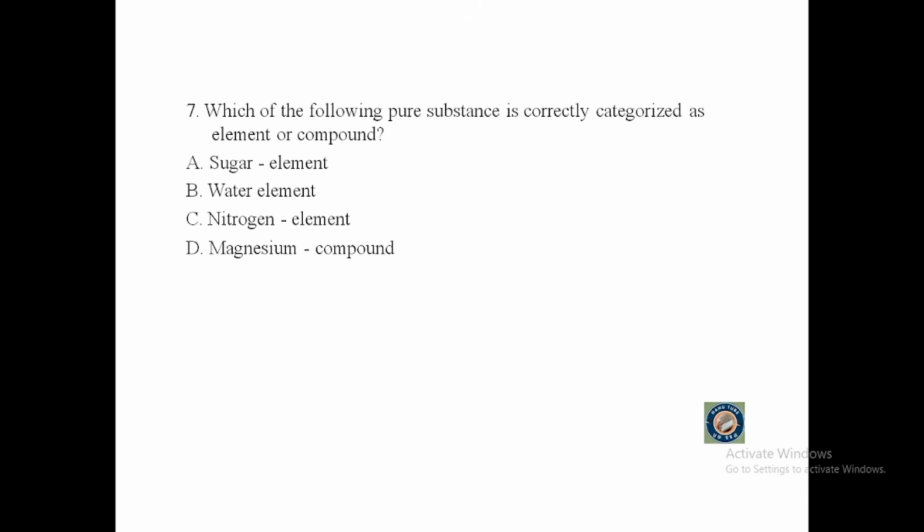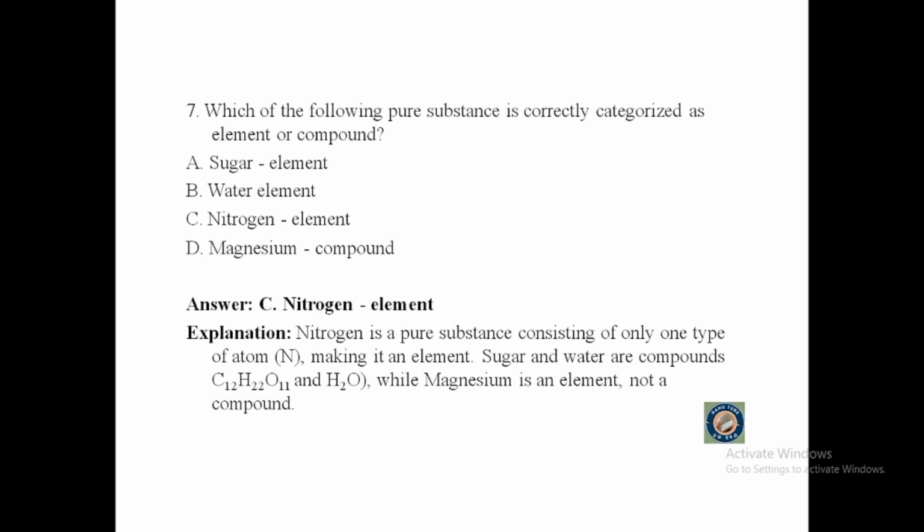The answer for question number 7 is nitrogen, which is an element. Nitrogen is a pure substance consisting of only one type of atom, N, making it an element. Sugar and water are compounds, while magnesium is an element, not a compound.